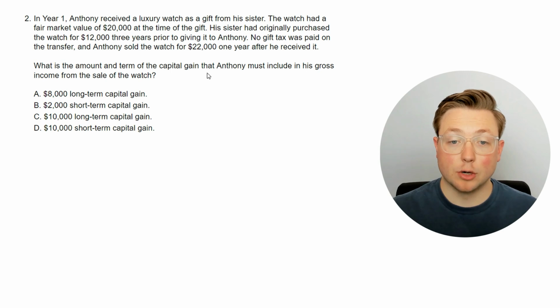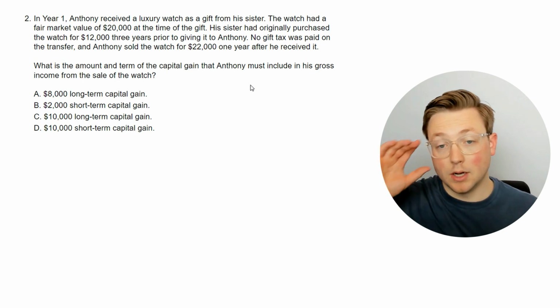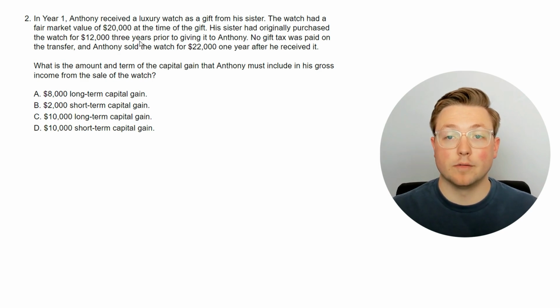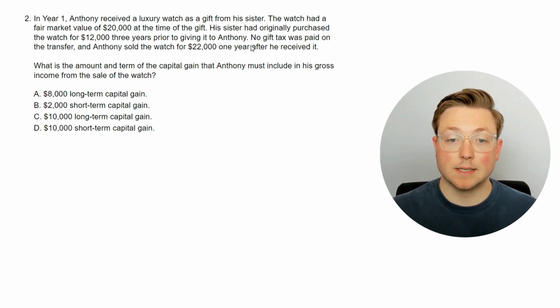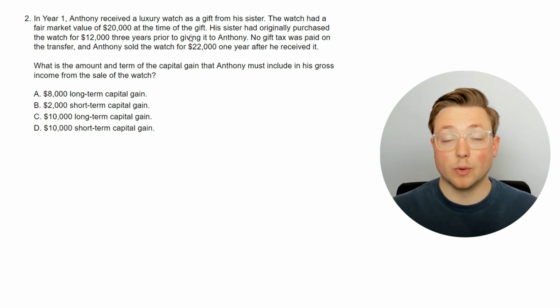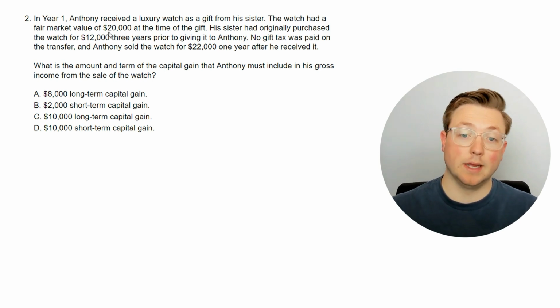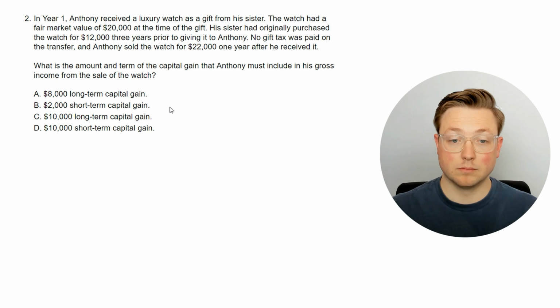What is the amount and term of the capital gain that Anthony must include in his gross income from the sale of the watch? All right, so just based off of the last question, you learned a ton. We know that it's going to be long term because Anthony takes on the 3 years of holding period that his sister had. And then we also learned that typically the donee takes on the donor's basis. So what was her basis? She purchased it for $12,000. So that's his basis, and then he sold it for $22,000. So we know it's long term, and it looks like it's a $10,000 gain.